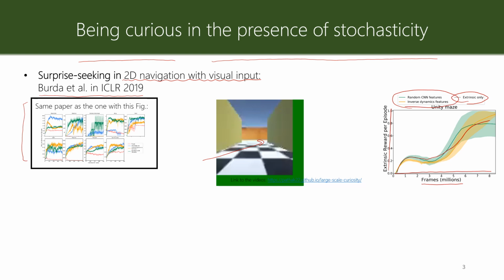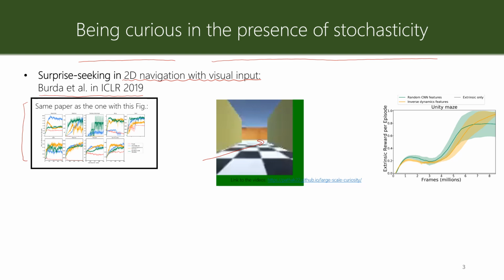One is with random CNN, and the other one is with inverse dynamic features that I introduced and discussed in the previous lecture. And you can see that surprise seeking is very successful in solving this task and finding the goal state after 6 million frames. Almost immediately, the agent goes to the goal state.